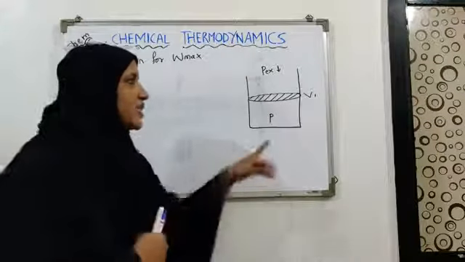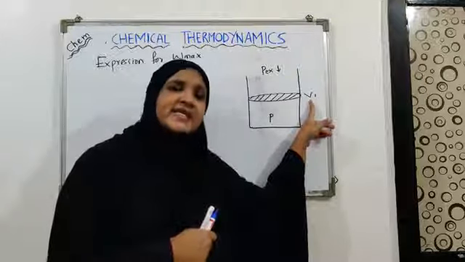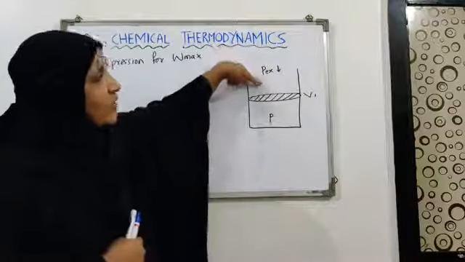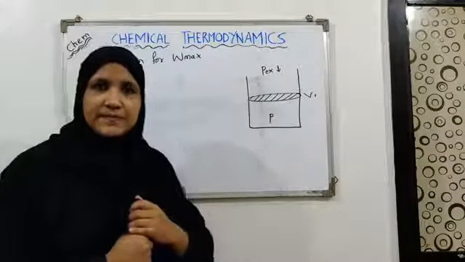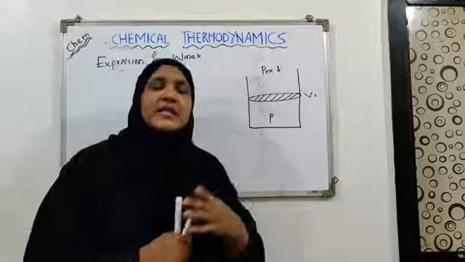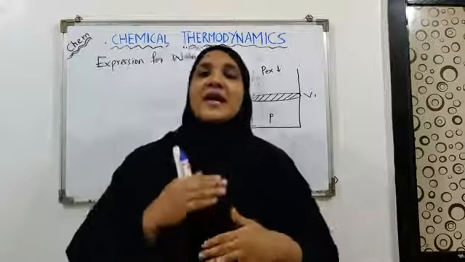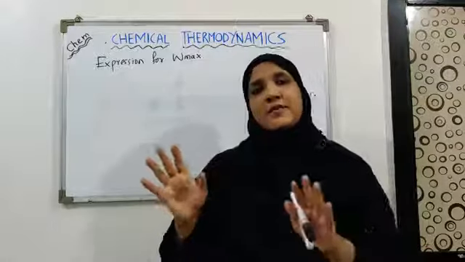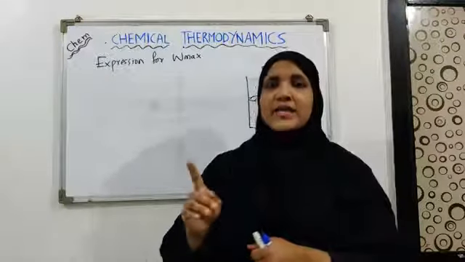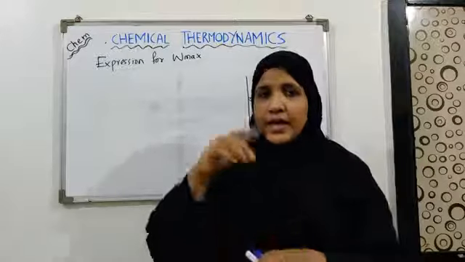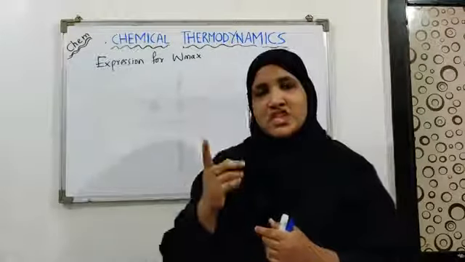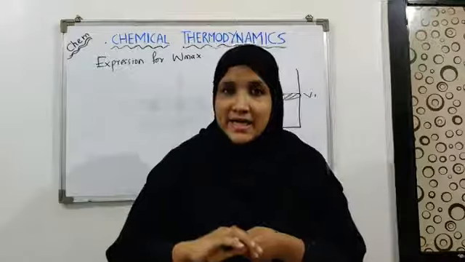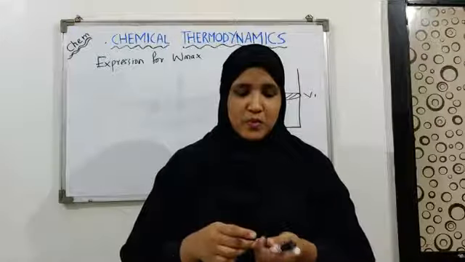Let's say the initial volume of the ideal gas is V1, the pressure of the gas is P, and the pressure that is acting on the piston is P external. Now let's say that this gas expands isothermally and reversibly. Isothermally means what? The temperature remains constant. We are assuming that the temperature is constant throughout. And this gas undergoes expansion in a reversible manner. It means the process can be reversed any time by a slight increase in the opposing force.